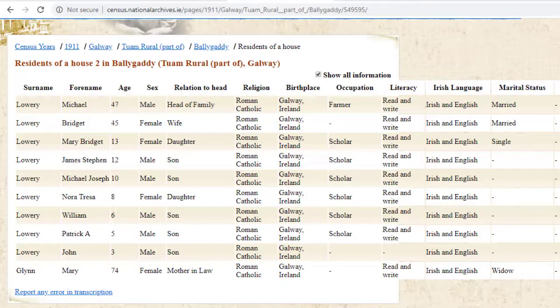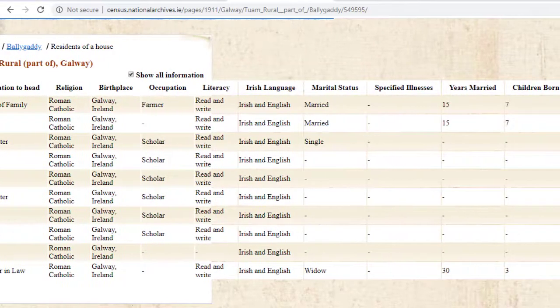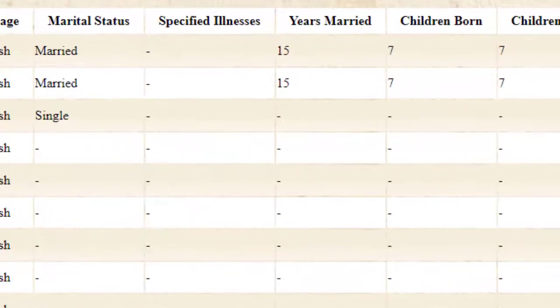Always make sure that when you're looking at the transcription of the 1911 census, which is what we're looking at right now, that you scroll to the very right-hand side of the page. Because here we're going to find out some information that's not included in the 1901 census. Specifically, the years married of those couples in the household. So we can see here that James's parents, Michael and Bridget, were by 1911 married for 15 years.